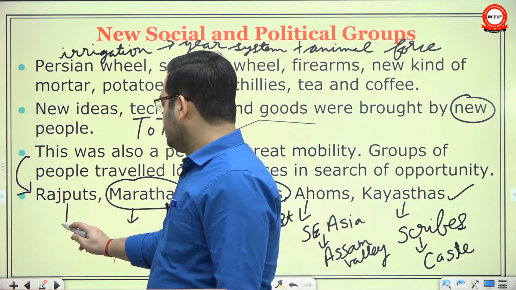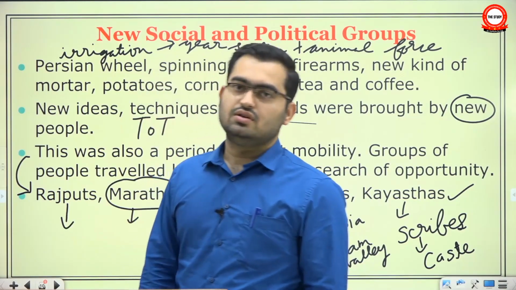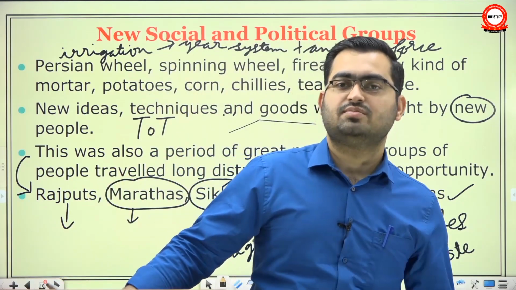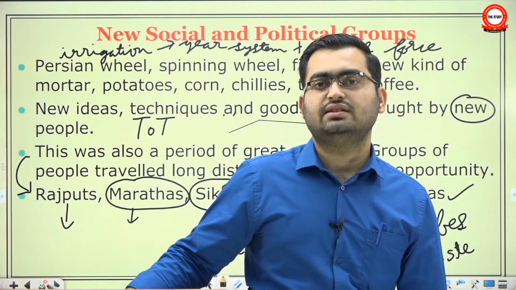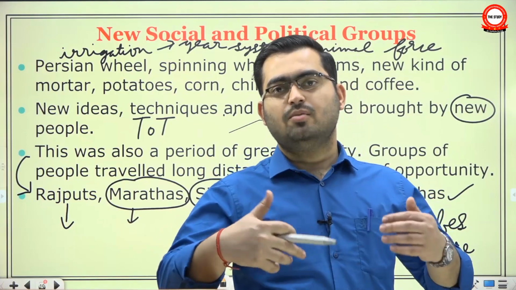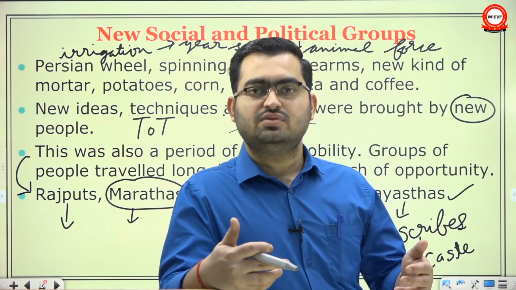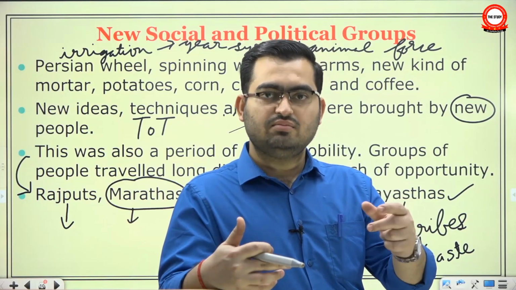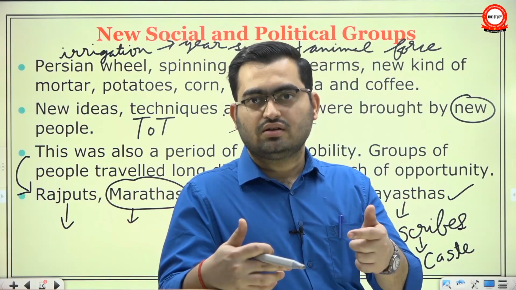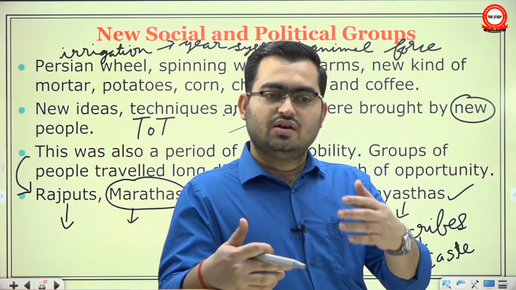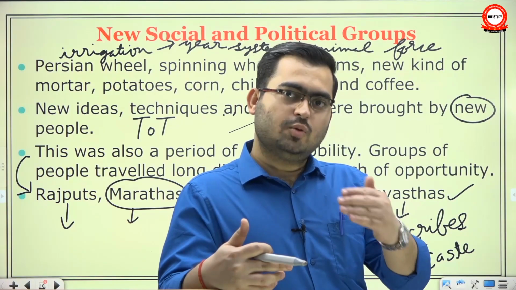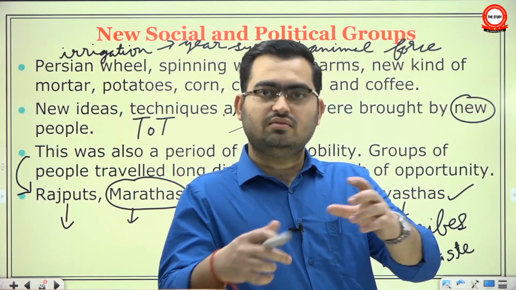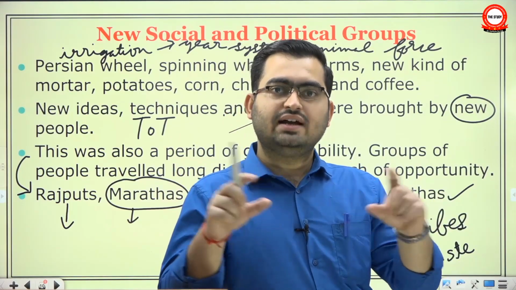Similarly, the Rajputs. The history of the emergence of Rajputs is rather complex, and we will see it in later chapters, but for now we can understand that first they emerged as a political class. Rajput means they claim the Kshatriya Varna, and the literal meaning is the son of a ruler. However, gradually certain social and economic processes propelled some other groups into the Rajput class, and eventually it became a tightly knit class.